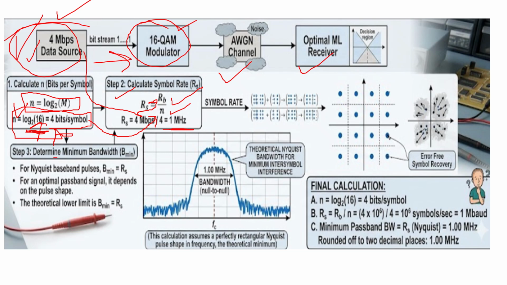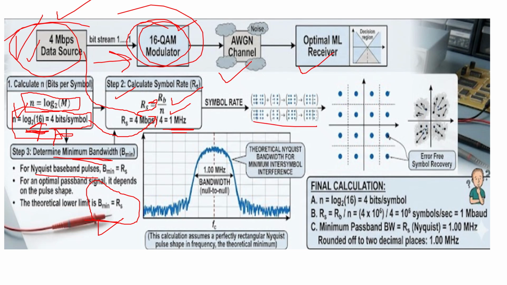And in order to determine the minimum bandwidth for the Nyquist criteria, since this is the QAM type of modulation, both are equal, right? The minimum bandwidth and your symbol rate, that is how many total symbols per second you are transmitting, both will be the same. So finally your answer is 1 megahertz.